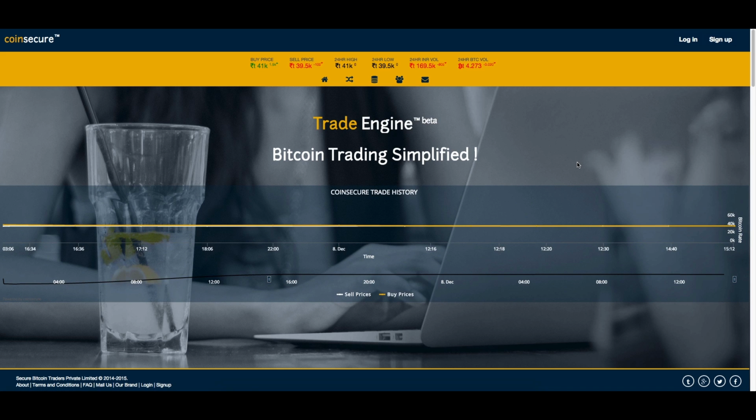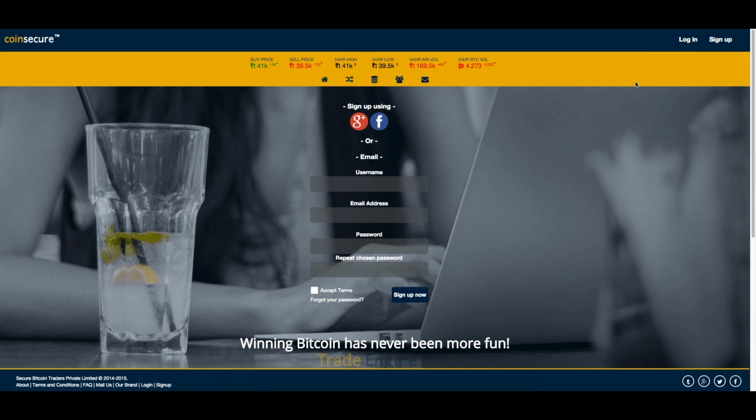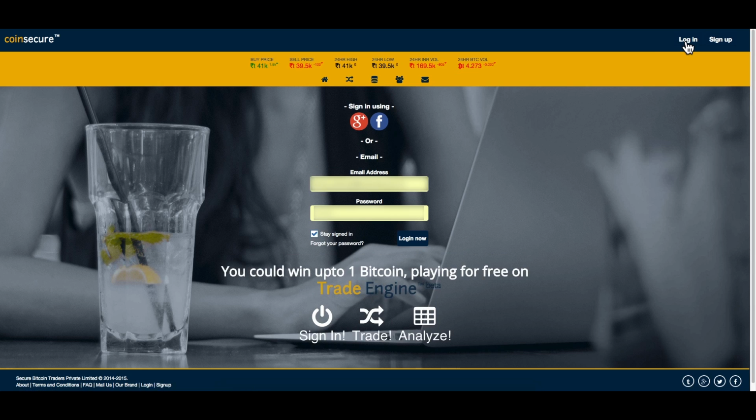Point your browser at the Coinsecure website and click the Sign Up button to navigate to the Sign Up page, where you can enter your user information. Follow the email verification steps and, on completion, you are logged into the trade engine.